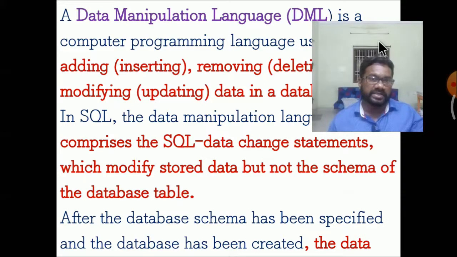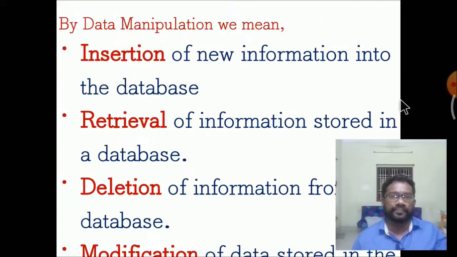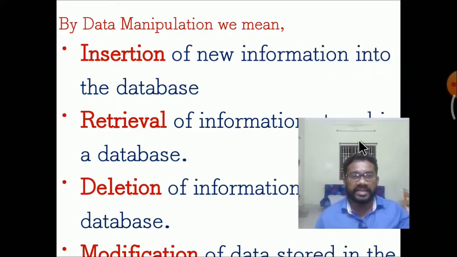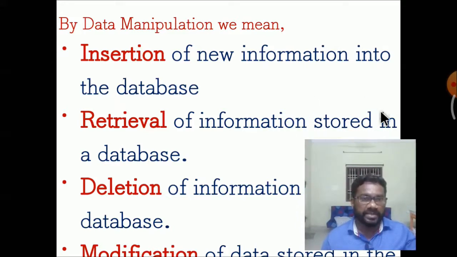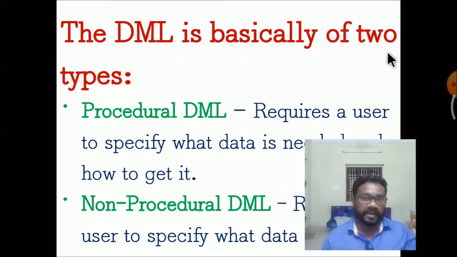After the database schema has been specified and the database has been created, data manipulation means insertion of new information into the database, retrieval of information stored in the database, deletion of information from the database, and modification of the stored data.